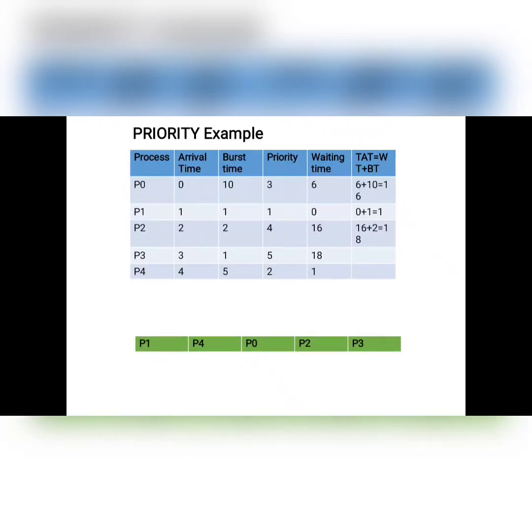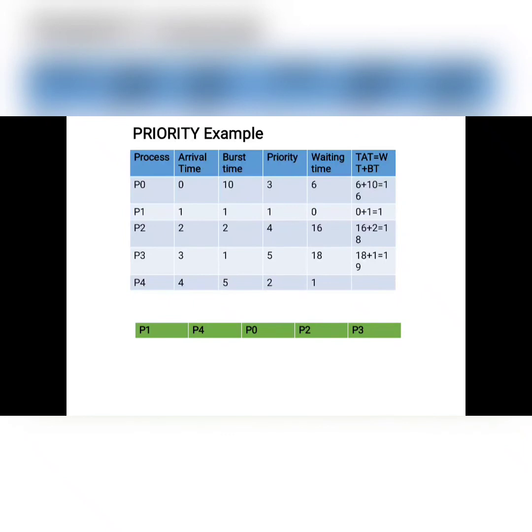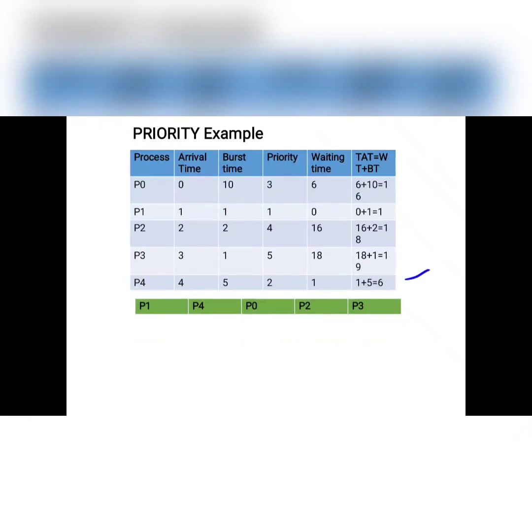For P2 it is 16 plus 2, that is 18. For P3 it is 18 plus 1, that is 19. And for P4 it is 1 plus 5, that is 6. Now we have the complete data: arrival time, burst time, priority, waiting time, turnaround time, and the Gantt chart.